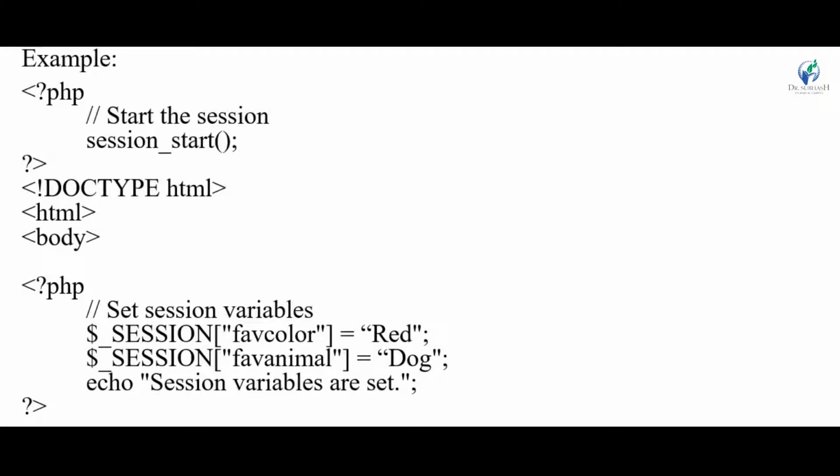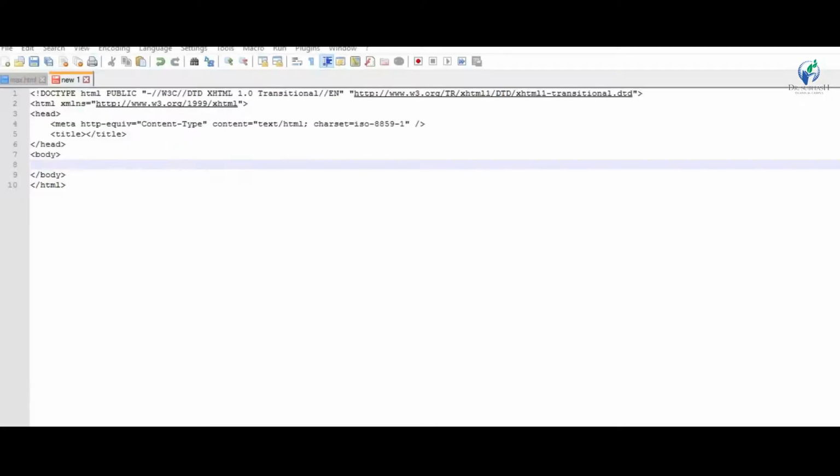Let's see with the example. Here I declared two session variables. One is favorite color and second one is favorite animal. I stored red color in favorite color variable and dog in favorite animal. First I start this session_start, then display echo session variables are set. Whenever I execute this file, output will be session variables are set. Let's see with the example.